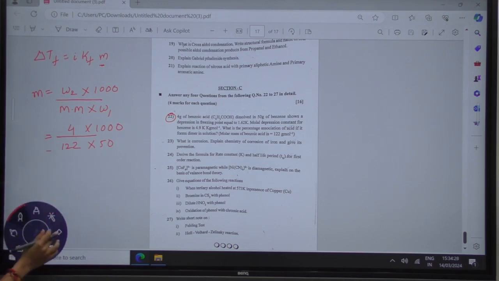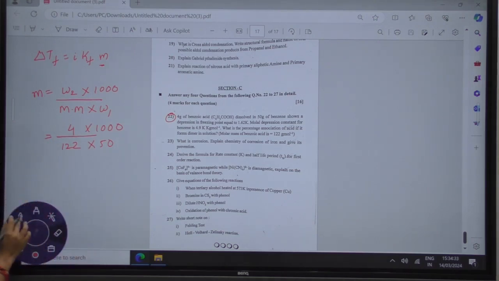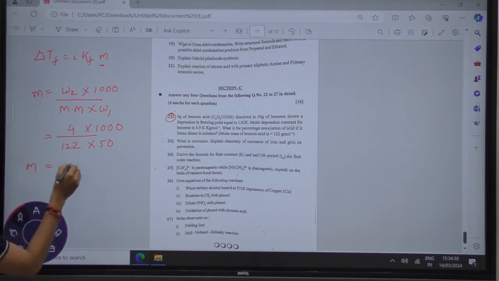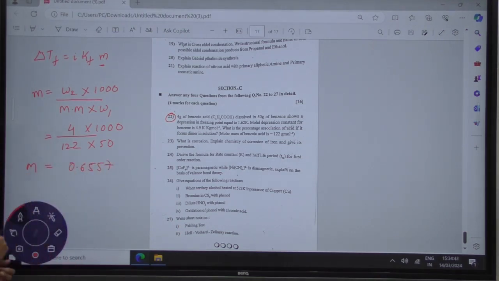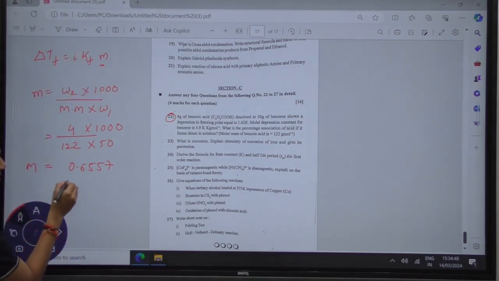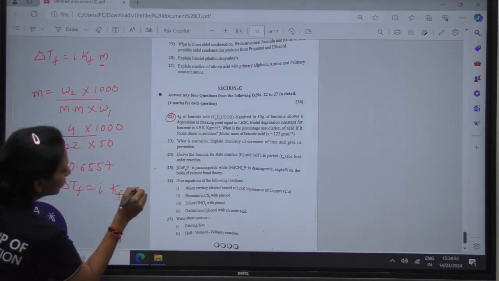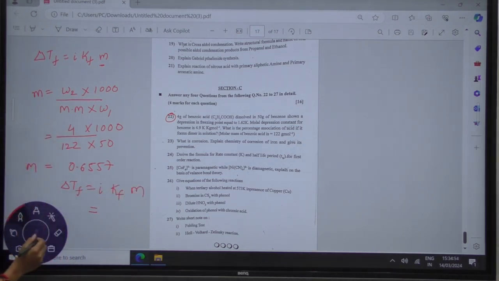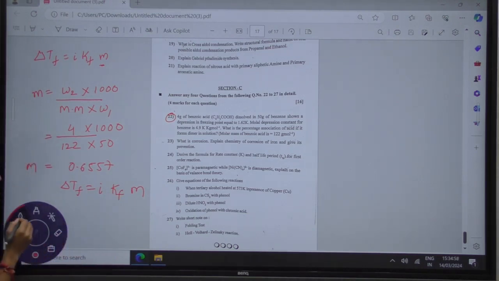On solving this, we will get the value of the molality, which is equal to 0.6557. Using the molality and keeping all the remaining values, ΔTf = i Kf into molality. ΔTf is given to you. What is the value of ΔTf?